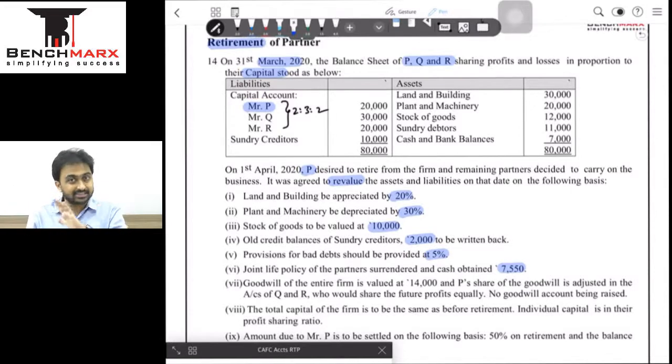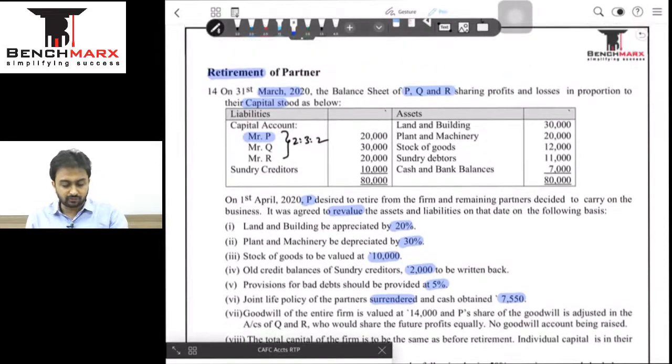So Mr. P is retiring. So we are going to surrender the policy because the policy is not going to have a value, because the policy will mature only in case of death of any of the partners. Once a policy is surrendered, you will only get the surrender value. And in the absence of information, we'll assume that the premium must have been paid from the firm. In which case, the entire surrender value of 7550 will be going to partners capital account in PSR or it can simply go to reval account also because ultimately reval profit, reval losses are ultimately going to be transferred to partners capital in their PSR. So directly तुम partners capital में डालो या फिर तुम revaluation के through partners capital में डालो, वो एक ही आंसर आने वाला है. आगे बढ़ेंगे.